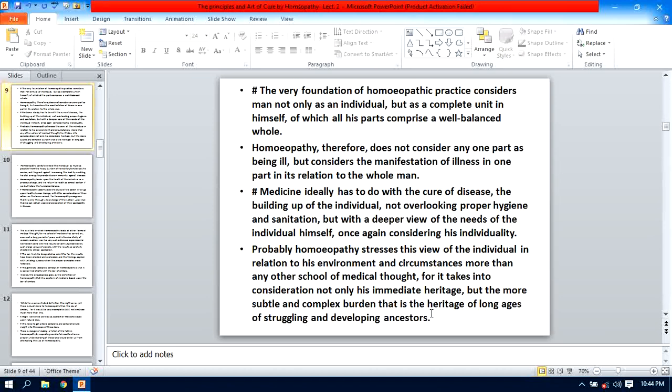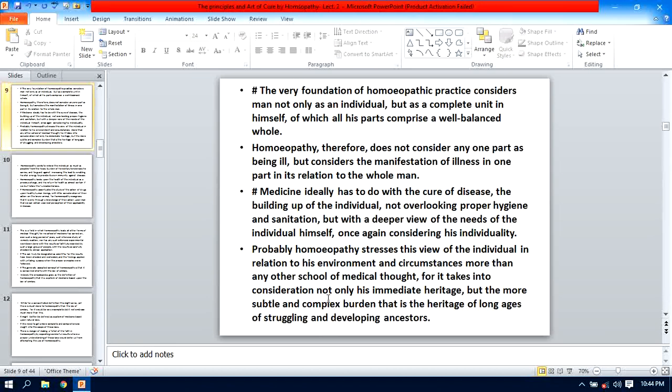Yes, this history is not restricted to the human being, that particular patient. His immediate heritage means it is related to the family and the culture of the family, which is a very subtle, very fine and complex burden.